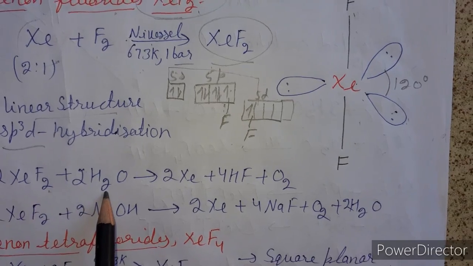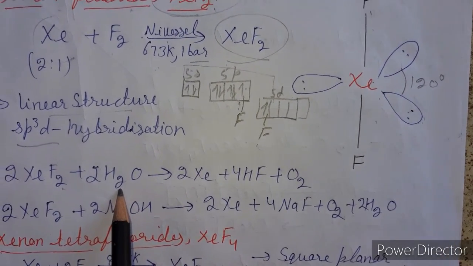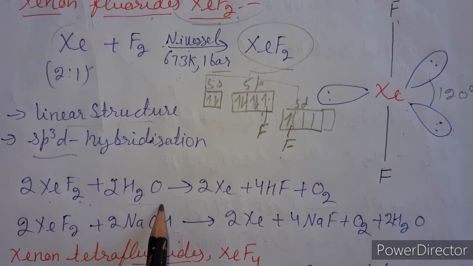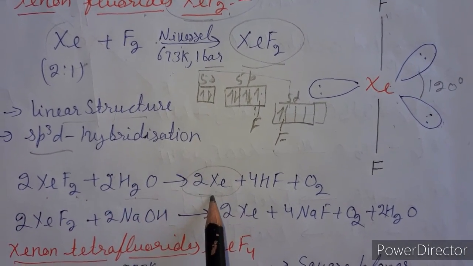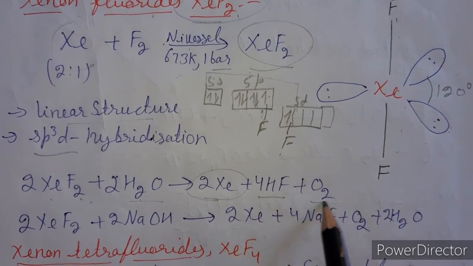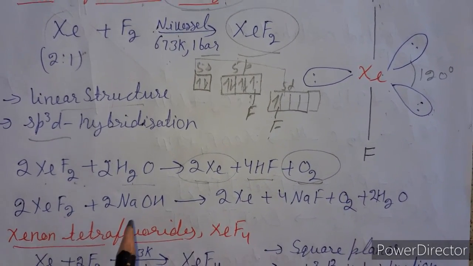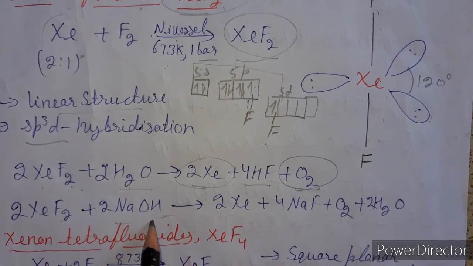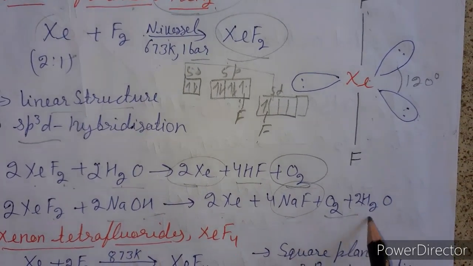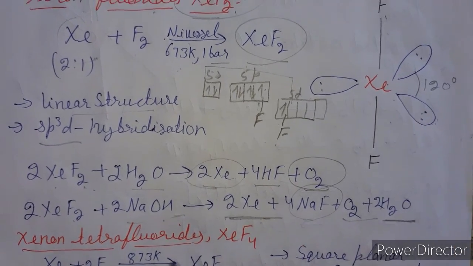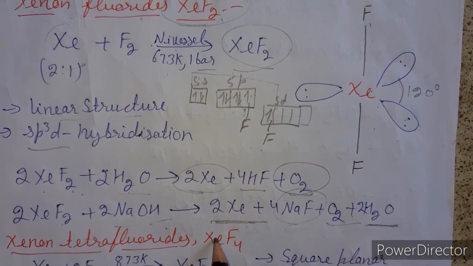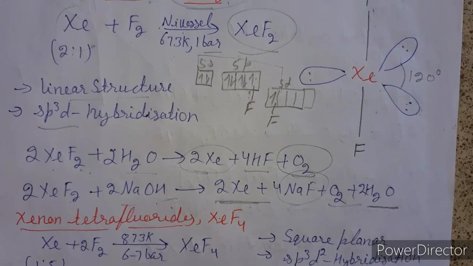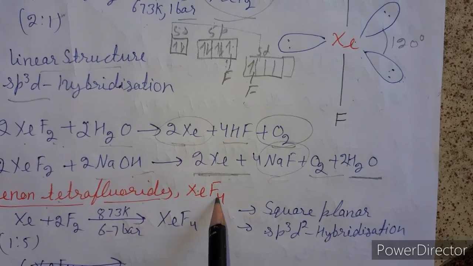So xenon difluoride hydrolyzes slowly but completely in acidic, neutral or alkaline solution. Two molecules of xenon difluoride with two molecules of water form two atoms of xenon with four molecules of hydrogen fluoride along with oxygen. When it reacts with alkali, it forms sodium fluoride along with oxygen gas and water. So these reactions are very important from the examination point of view for completing the reaction. Clear? So next we discuss xenon tetrafluoride, XeF4.